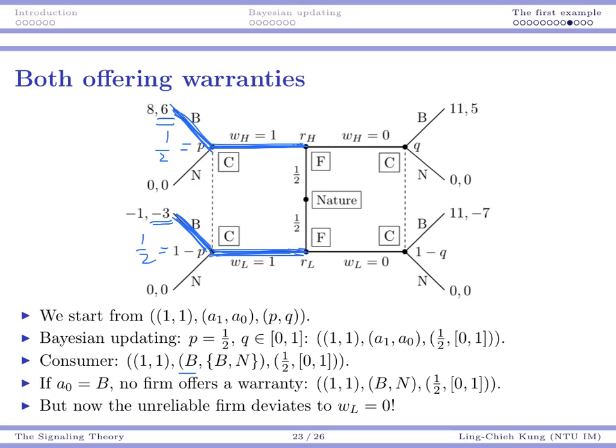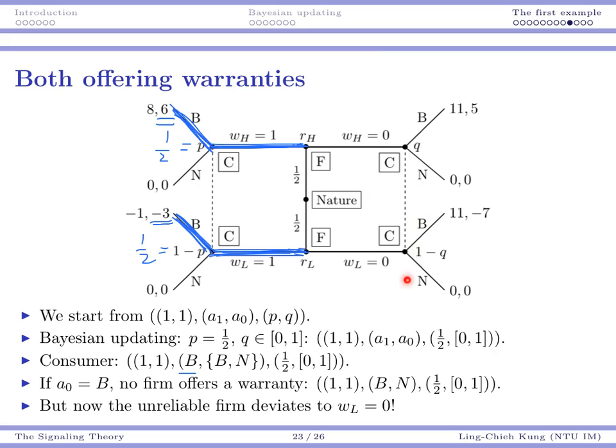On the other hand, as a consumer, I also need to set up my decision for when there is no warranty. Suppose the consumer is here. As we mentioned, the belief can be anything.